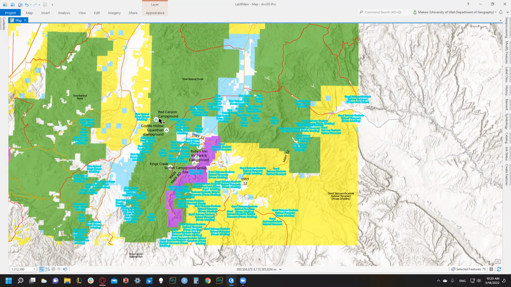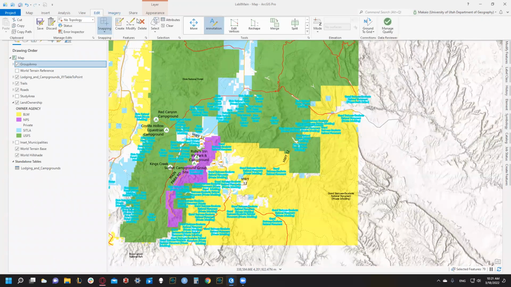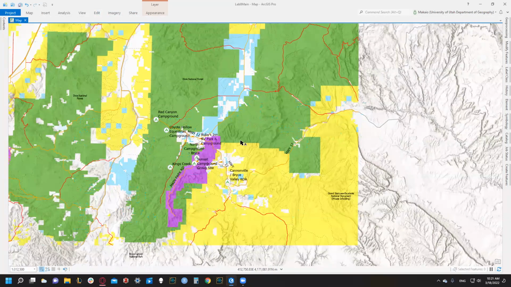So I selected everything that's within the circle, and everything that's not an annotation did not get selected. I still think that's useful information. So then if you only have one layer that's converted to annotation, you can just select everything in the general area, and Arc won't select the layers that are not converted to annotation. So I think that's pretty cool. It's a really good feature. So then we've got those selected. Let's delete those. Yes. And cool.